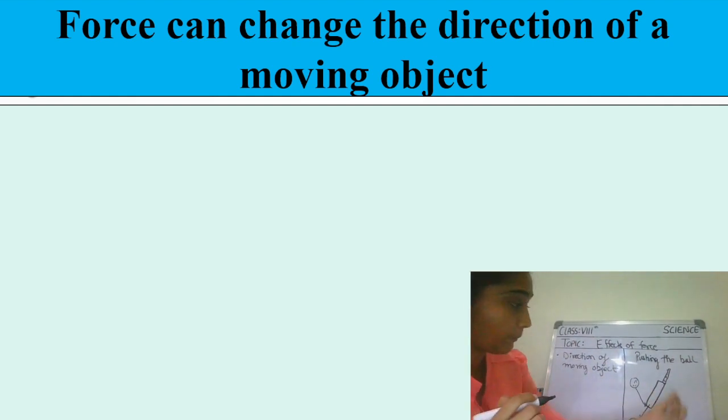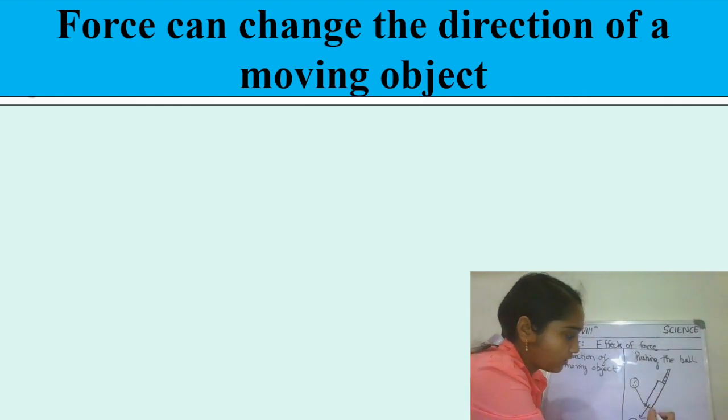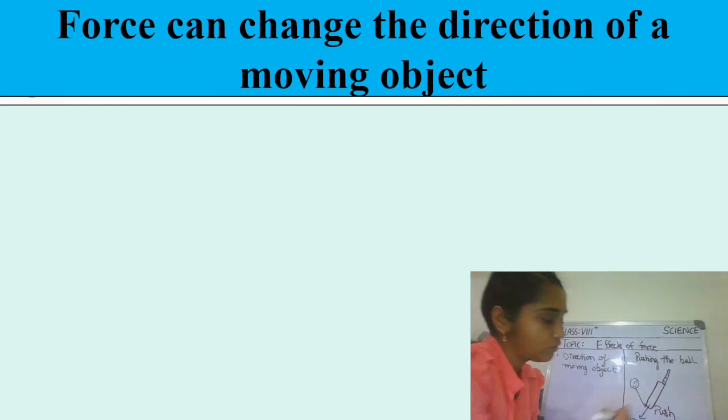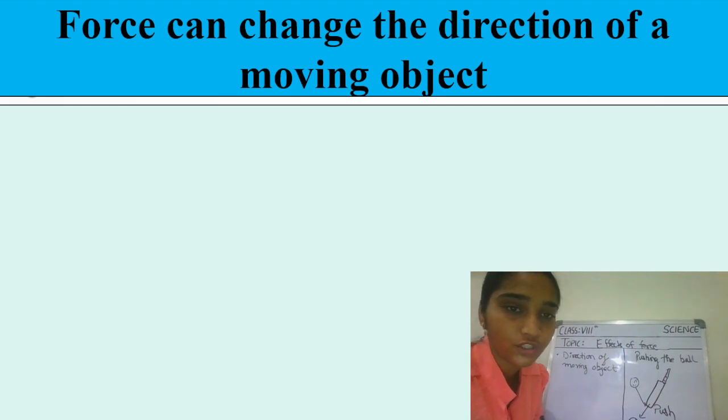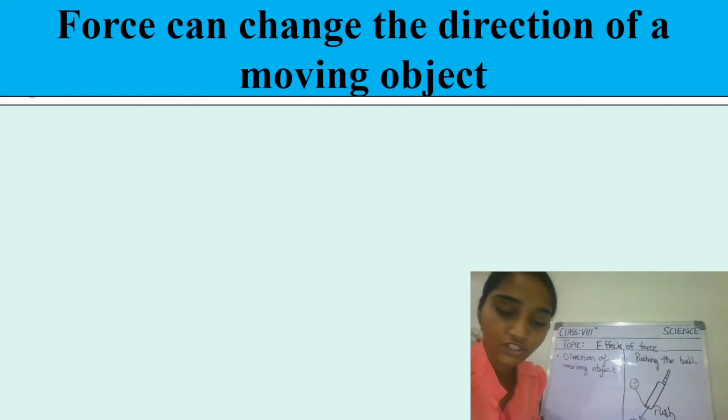The batsman is applying the force. How? Yes, by pushing this ball. So here push is involved, right? And students, as we have discussed in our last class, wherever push is involved, we can say that force is also there, right? Very good. So you have seen that the direction of this ball is changed. So force changes the direction of the moving object. Why? Because the ball is already moving towards that batsman, and he is hitting it very hard, so that the direction of that ball changes.